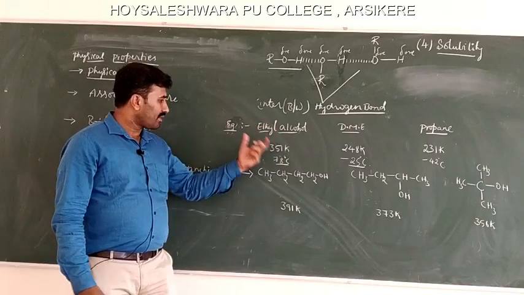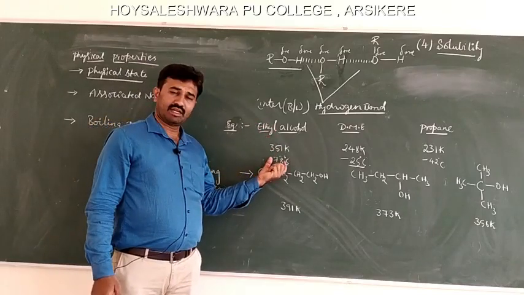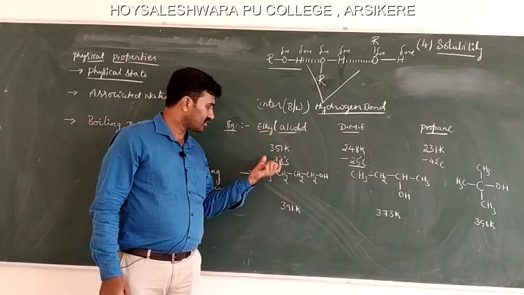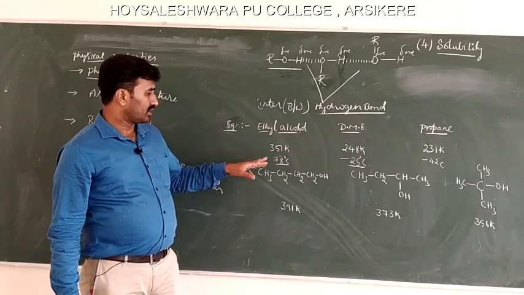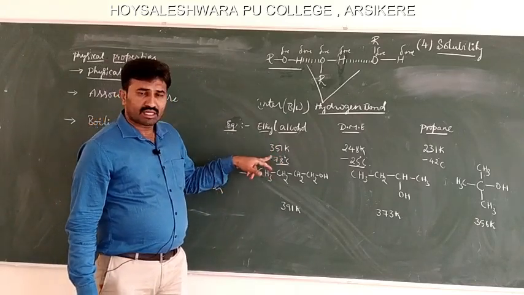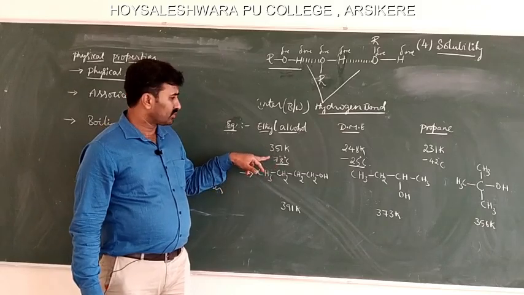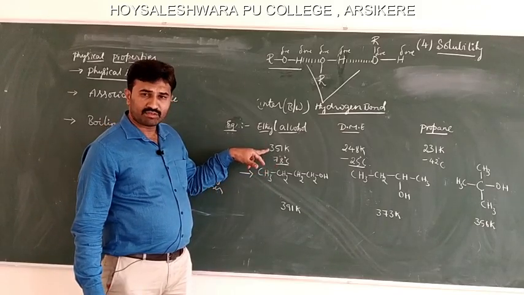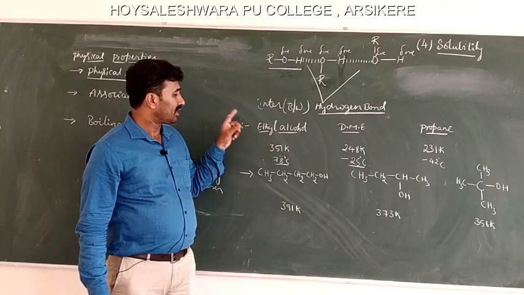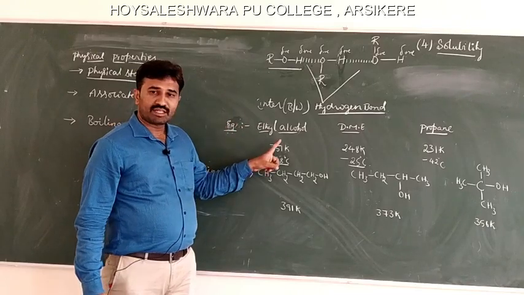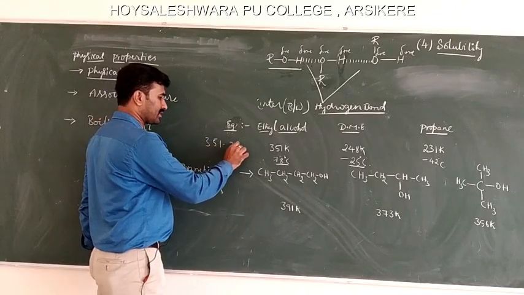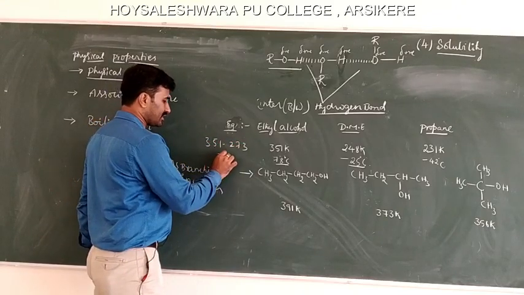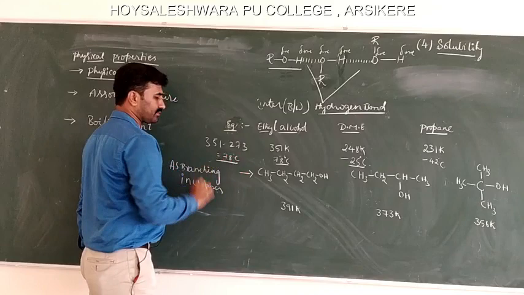The boiling point of ethyl alcohol is 78 degrees Celsius. In Kelvin, it is 351 Kelvin. To convert Kelvin into degrees Celsius, we subtract 273: 351 minus 273 gives 78 degrees.